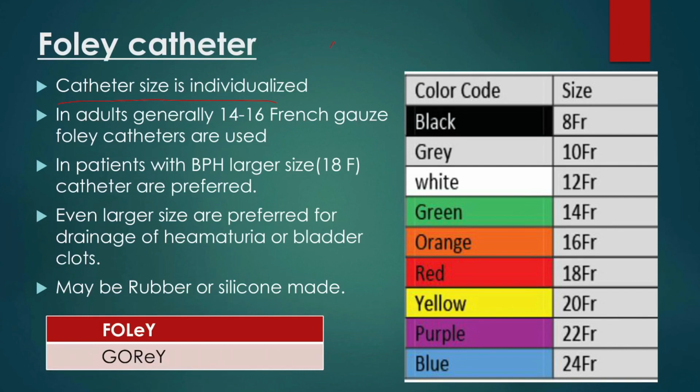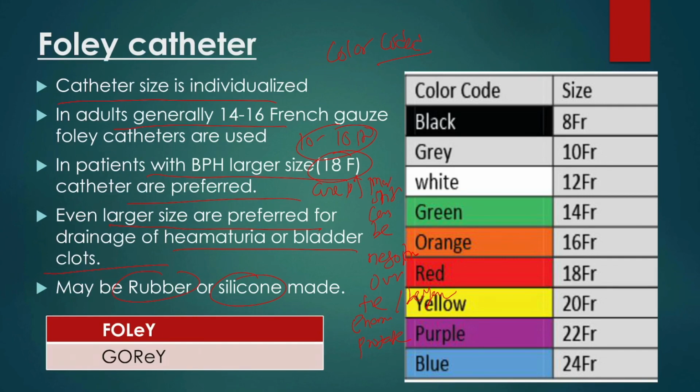The size of Foley's catheters is color coded, and in adults generally 14 to 16 French or 10 to 16 French catheters are used. In patients with BPH, larger catheters, 18 French, are preferred because they are more stiff and can be negotiated over or beyond the enlarged prostate. Larger size catheters are preferred for drainage of hematuria or bladder clots, and may be made of rubber or silicone.